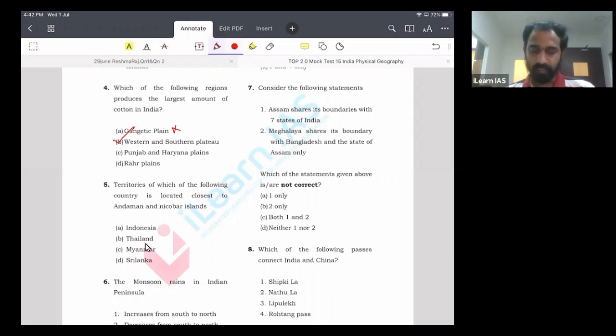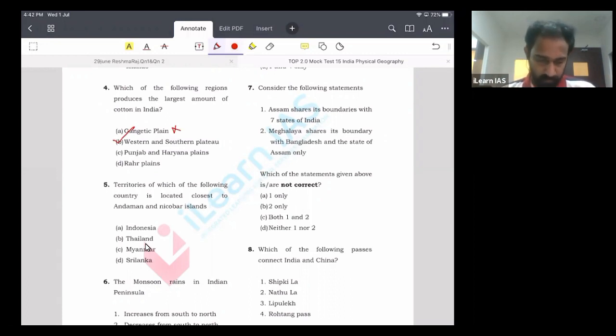And D is the Rarh plains. Rarh plains is in West Bengal. It is formed by the rivers flowing from the peninsula, from the Jharkhand side towards West Bengal, joining the Hooghly, by rivers like Damodar and Ajay. They bring slightly coarser sediments, and this Rarh plain is not as fertile as the plains of the Gangetic region, formed by river Ganga and its tributaries and distributaries.